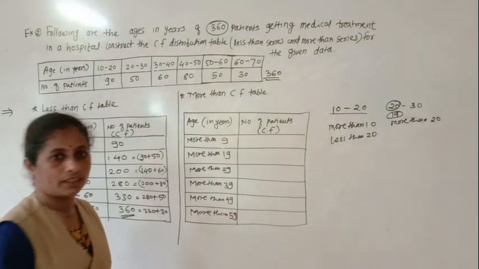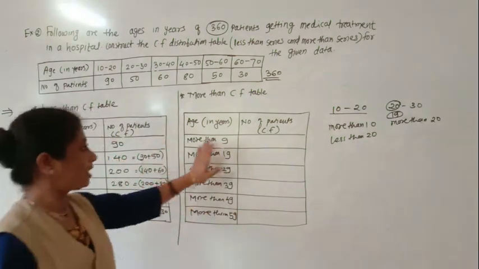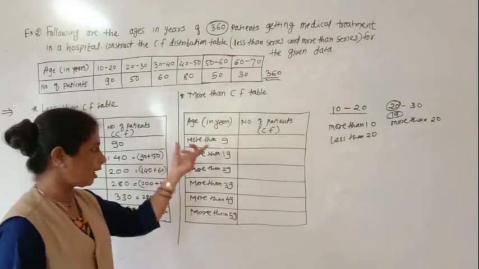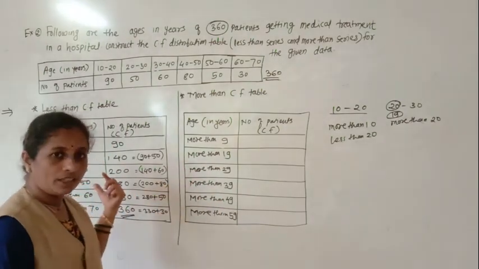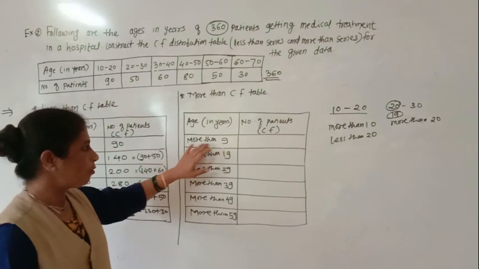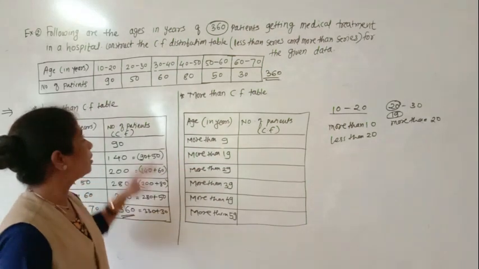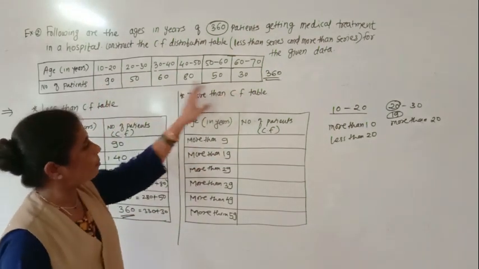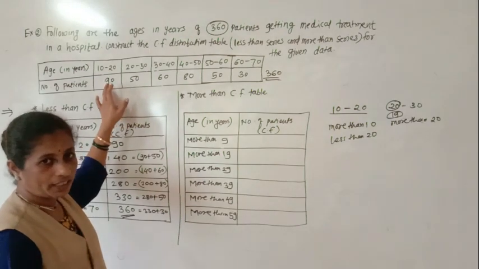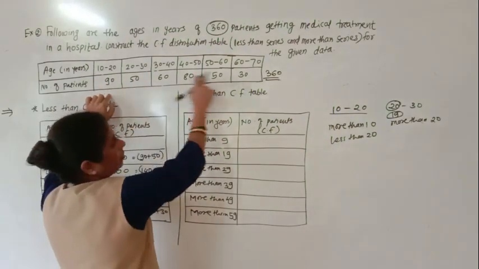59. Understood how to make the more than type and less than type distribution table? In that, how to write the more than and how to write the less than. Okay, now we will find more than 9. More than 9 means all these numbers of patients are more than 9. Okay, so all this will be there.